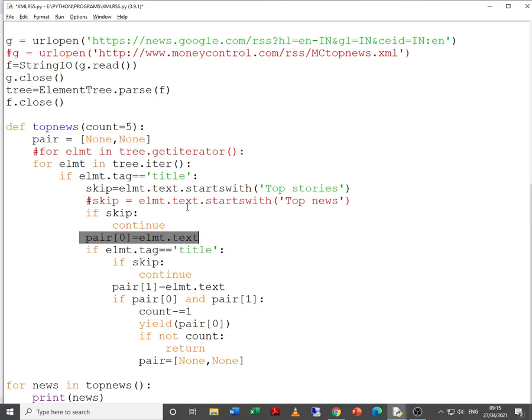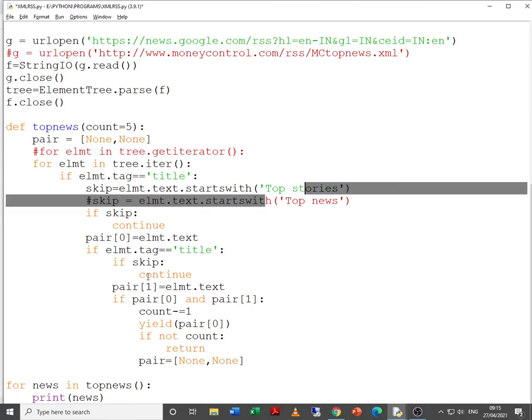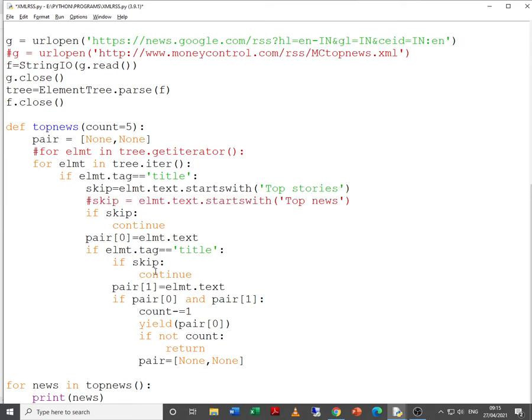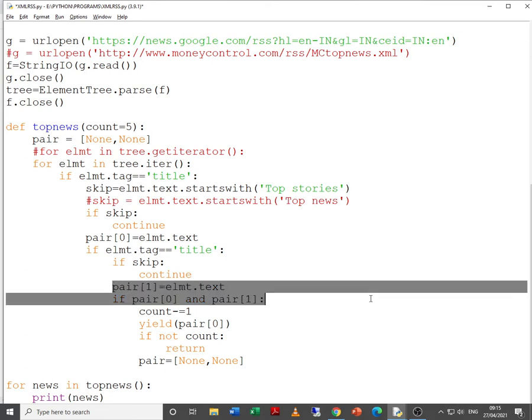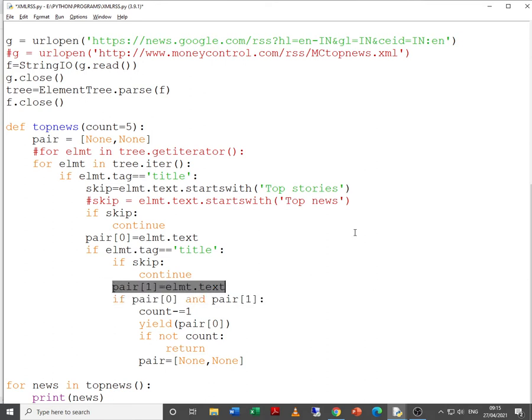Again, once we have found the first title tag, we are trying to find the second title tag. If skip, that means if the text of the title tag has top stories, then we need to skip. Yes, again we are repeating the process. Pair 1 is equal to element.text. Basically both pair 0 and pair 1 are going to extract the same text. It is just for our verification that we are doing so. If both are the same, then we are reducing the count by 1.